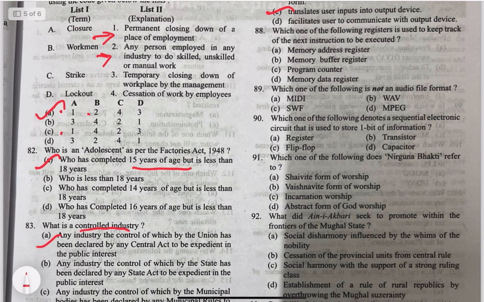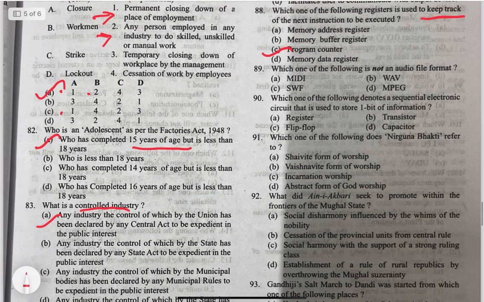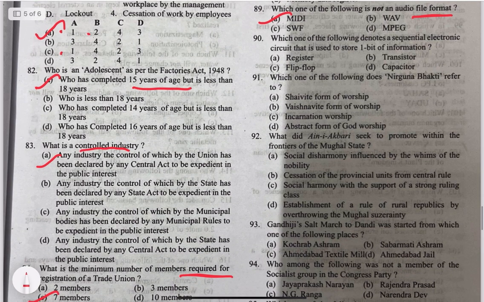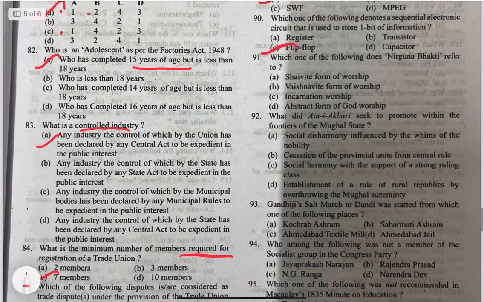88. Which one of the following registers is used to keep track of the next instruction to be executed? It is program counter. 89. Which of the following is not an audio format? It is MIDI. MIDI is a Musical Instrument Digital Interface file, while the others are all audio files. 90. Which one of the following denotes a sequential electronic circuit that is used to store one bit of information? It is flip-flop. Which one of the following does Nirguna Bhakti refer to? Nirguna Bhakti is the abstract form of God worship. It is D.